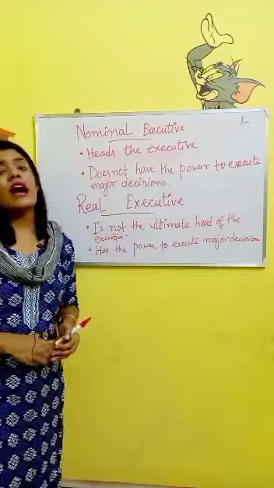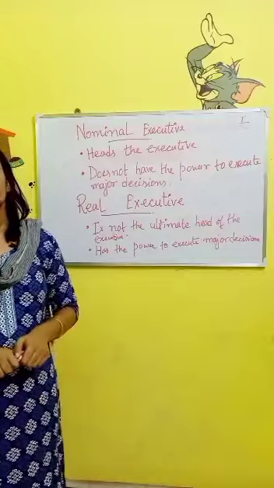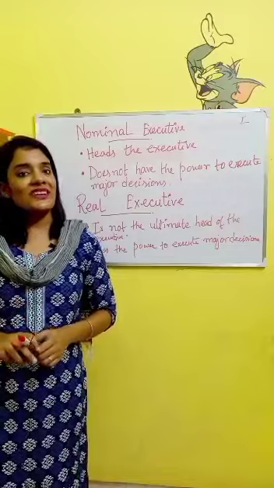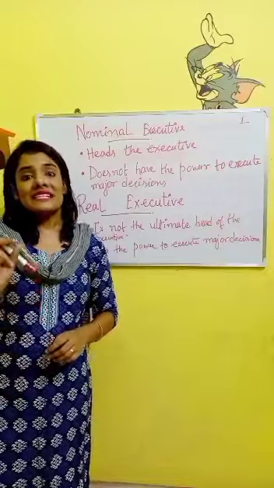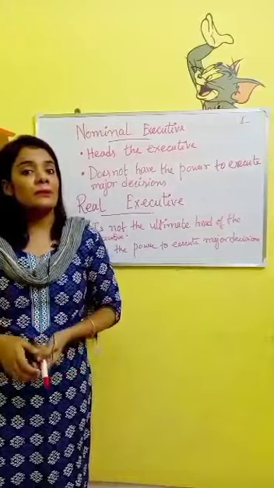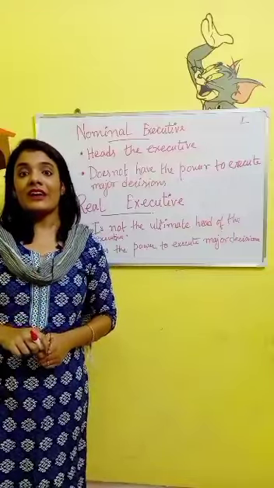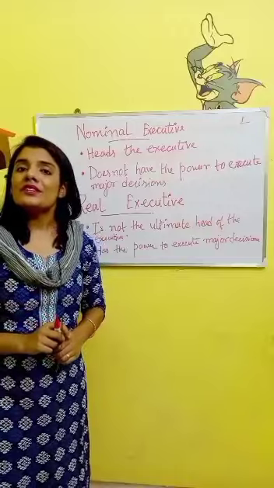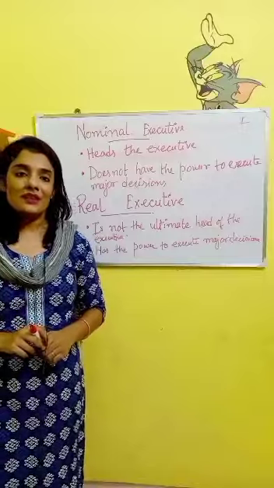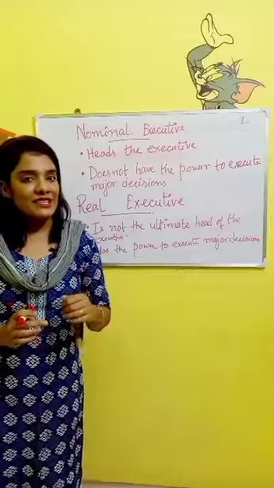Now, earlier I told you about presidential form of government and parliamentary form of government. What is the example of a presidential form of government? USA. USA is a country where the president is being highlighted everywhere. You might not know the name of the Prime Minister of USA, but yes, you definitely know the name of the President of USA. Now what is the example of a parliamentary form of government? India. Your own country is the example of a parliamentary form of government. Now we will move on directly to the chapter, that is parliamentary form of government.